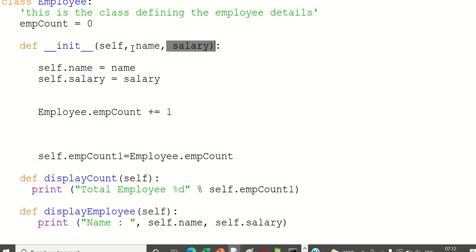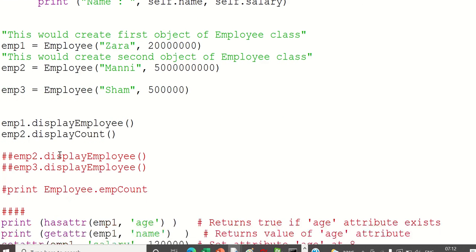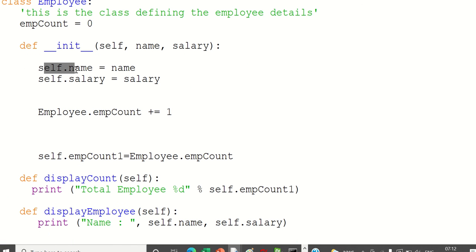Now we are saving it in self.name. What do you mean by self.name? It will be employee1.name. Employee 1's name is Zara. Employee 1's salary is 20 lakh.